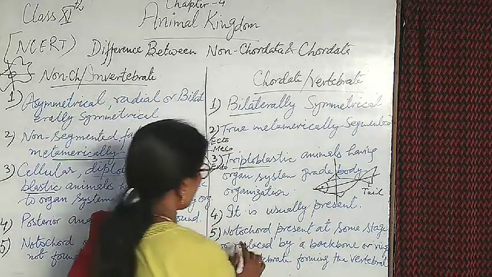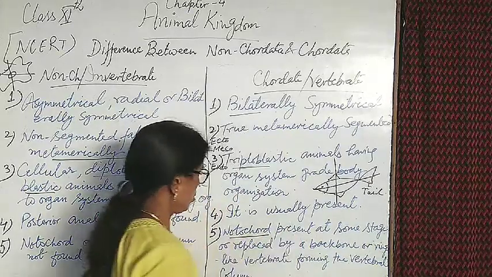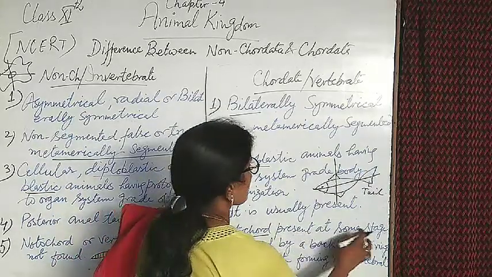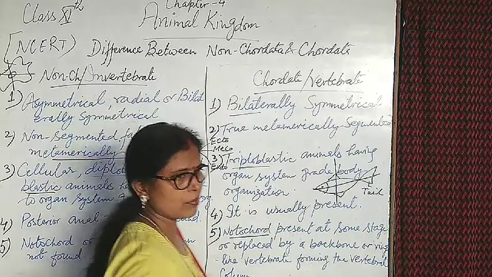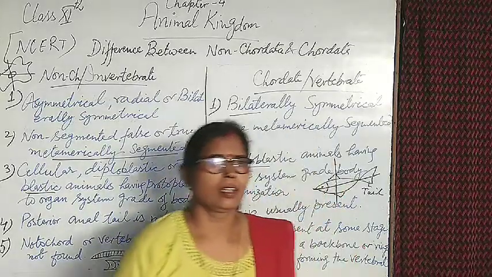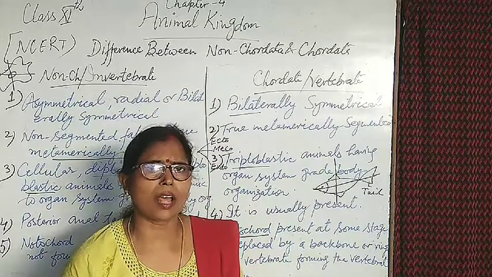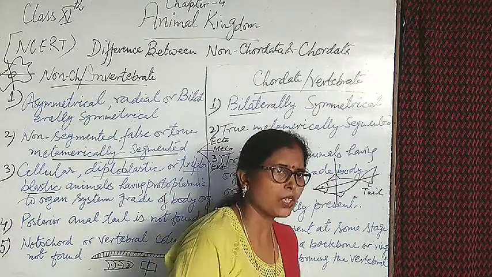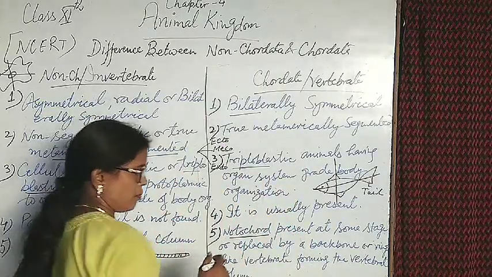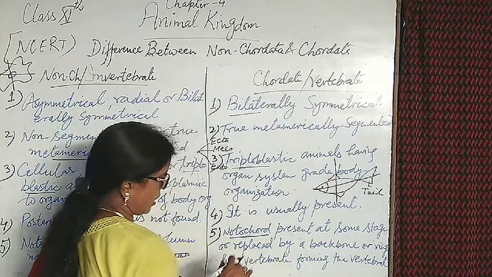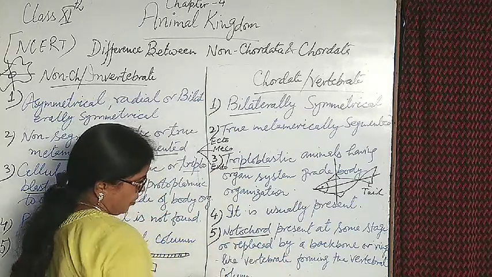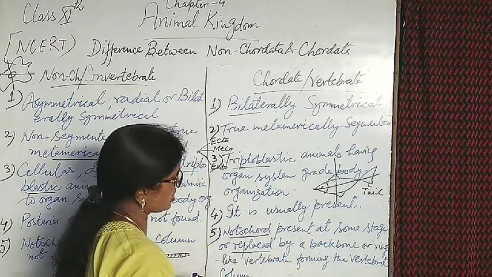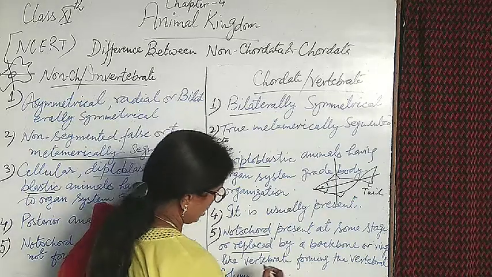But in chordates, the major role of notochord: it's attached to the brain and present at some stage. In some organisms it is present in the larval stage, a bony condition, and in some organisms from birth to death it is totally present inside the body, from starting to ending phase. In some organisms it is replaced; in some stages it is present and in other stages absent in the body.